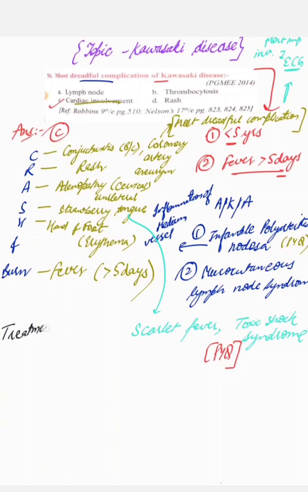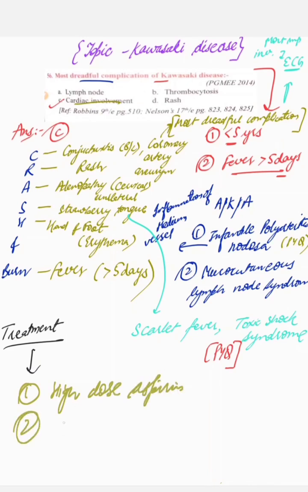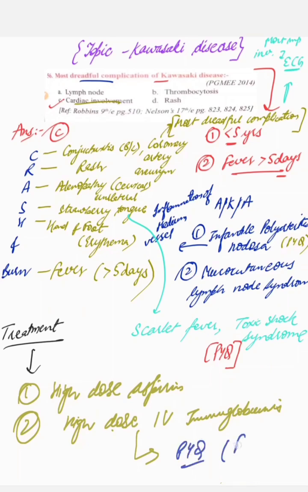The last point regarding this disease is treatment. The treatment of this disease is high dose aspirin, and second, high dose IV immunoglobulins. This one is also a PYQ of FMGE and AIIMS. I'm also touching all the related PYQs of this disease in my story. Just check it out.